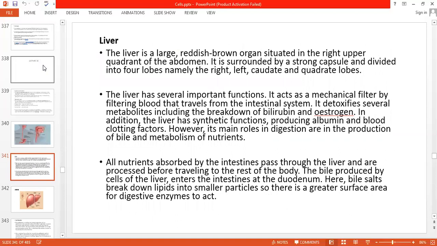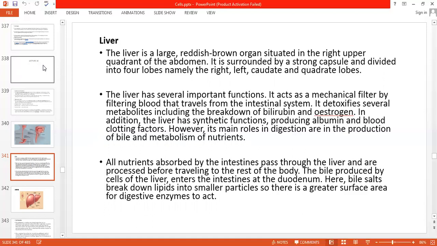Then we have got the liver. Liver plays a very important role. As I have mentioned, the liver is large and reddish brown, situated in the right upper quadrant of the abdomen. It is surrounded by a strong capsule and divided into four lobes. The liver has several functions.